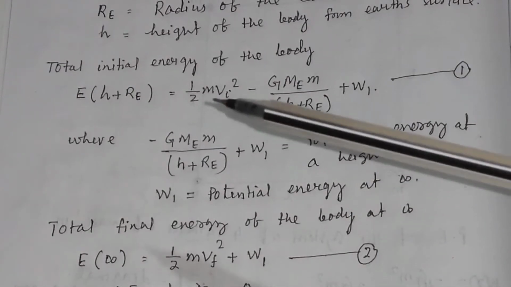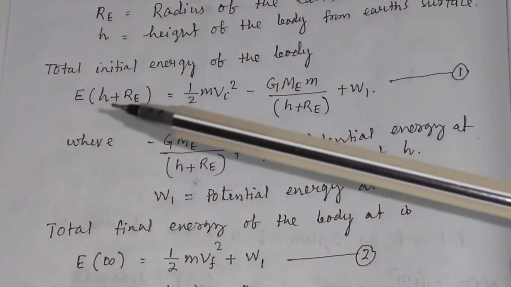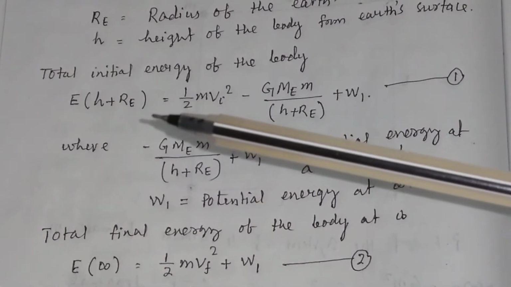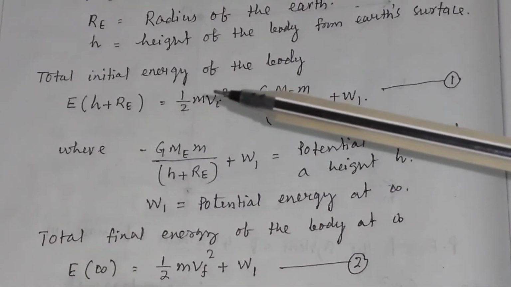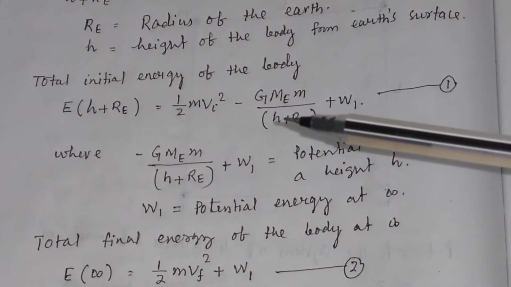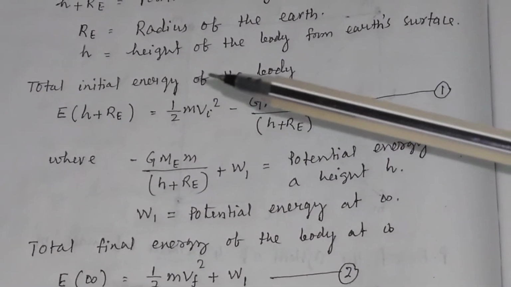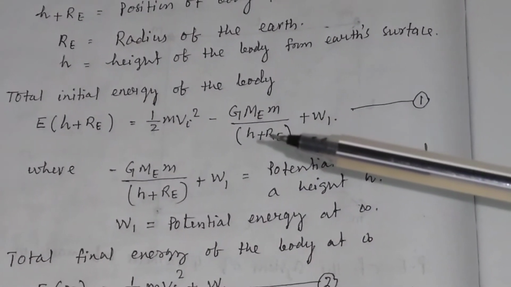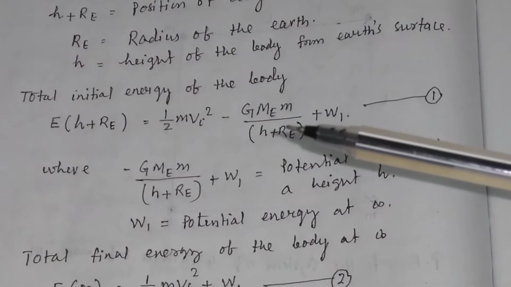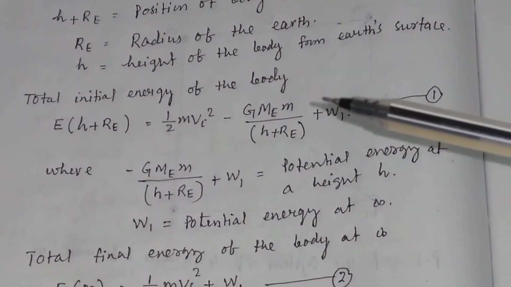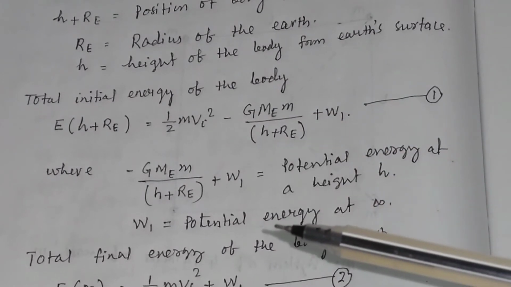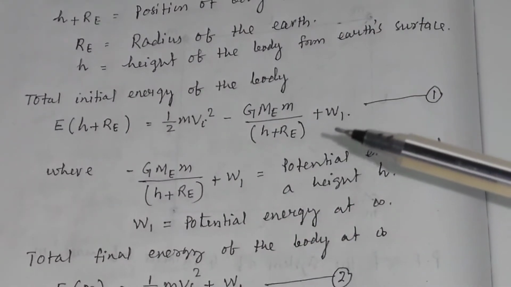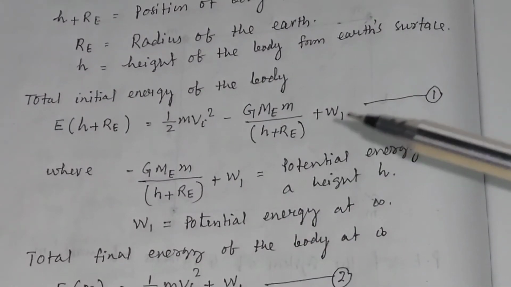Then what will be the total initial energy of the body at a height h from earth's surface? It is equal to E at h plus Re, that is equal to the sum of the kinetic energy and potential energy. Here half m vi square is the kinetic energy and minus G Me into m divided by h plus Re plus W1 is the potential energy at a height h, and here W1 is the potential energy at infinity.